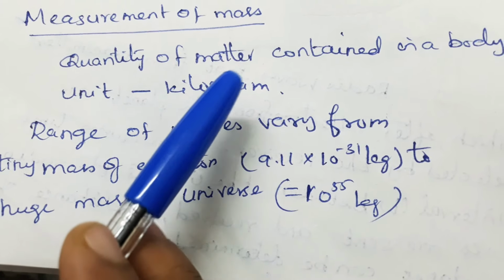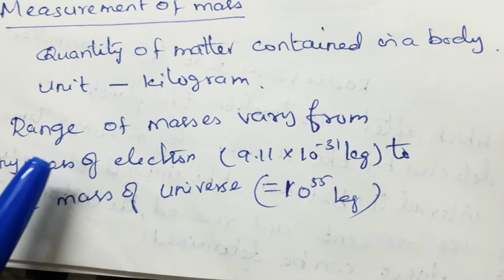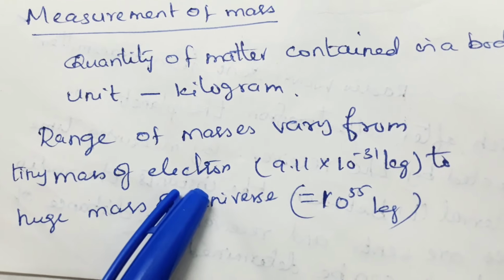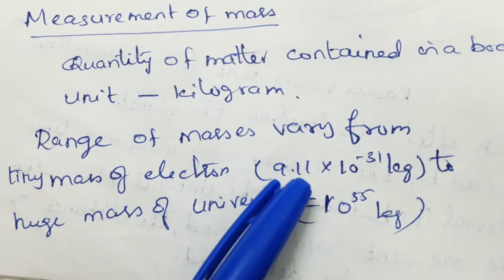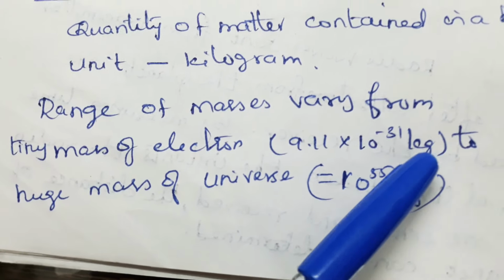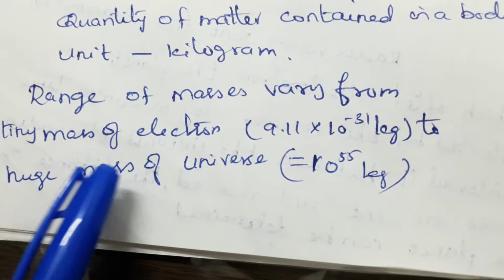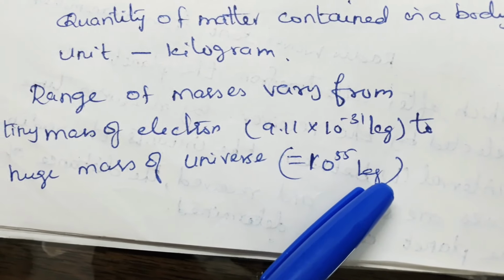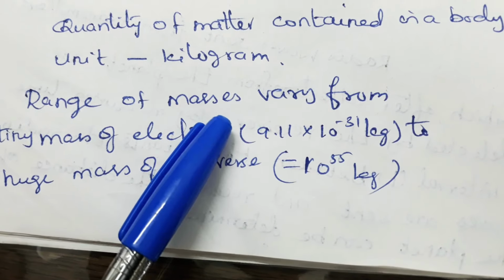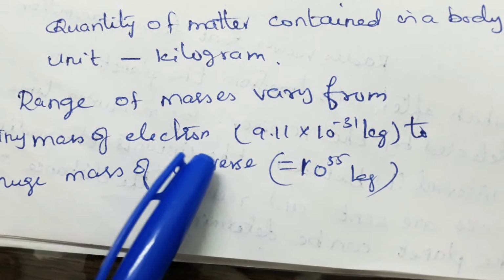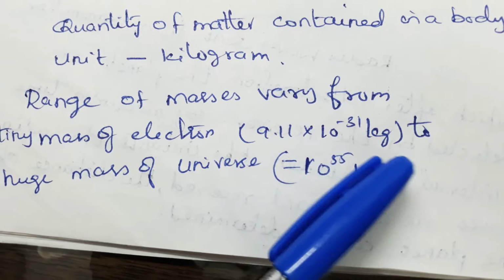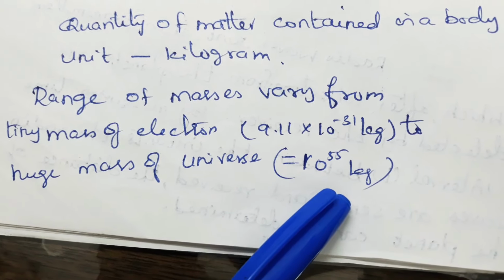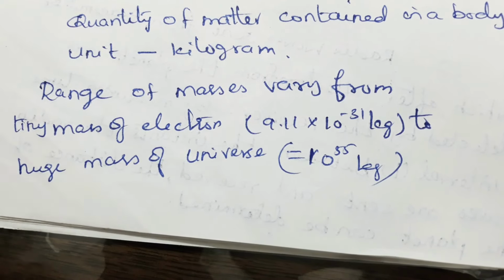This range of masses varies from the tiny mass of an electron, of the order of 9.11 into 10 power minus 31 kilogram, to the huge mass of the universe, 10 power 55 kilogram. How can we measure the mass?